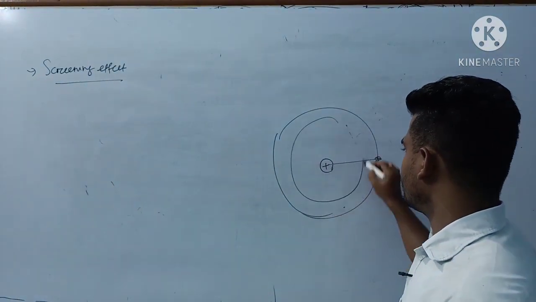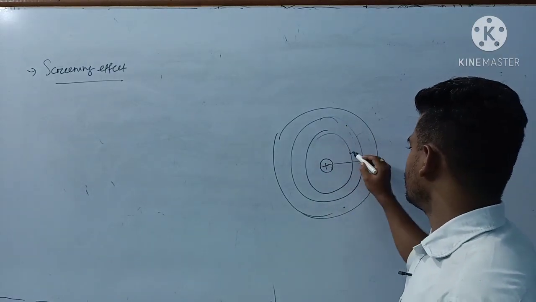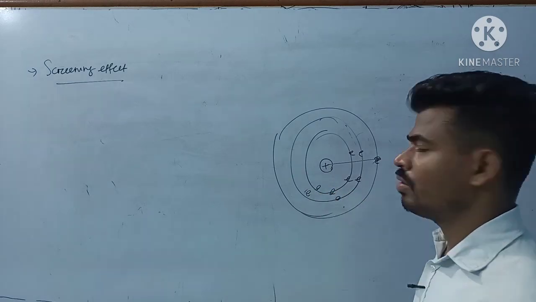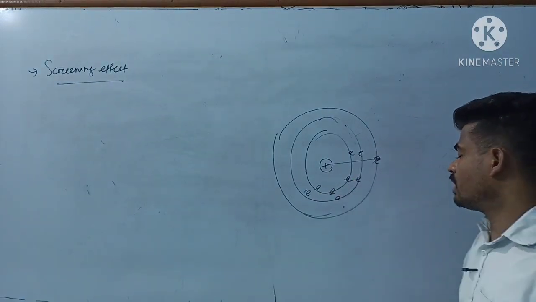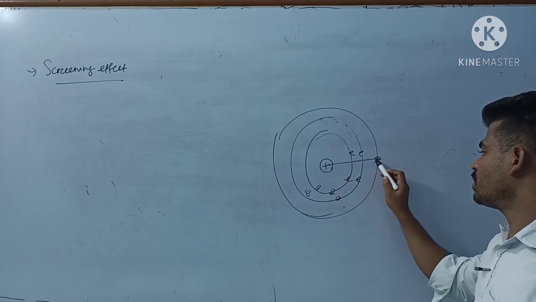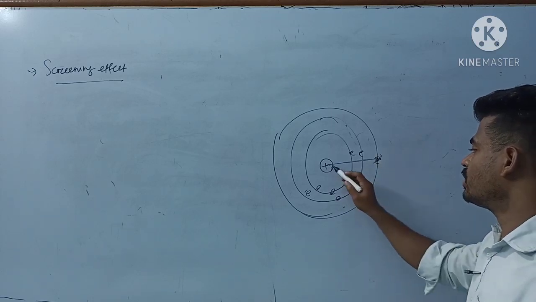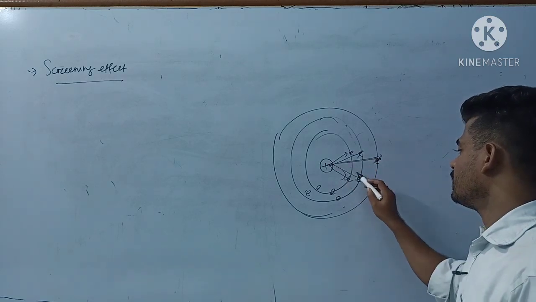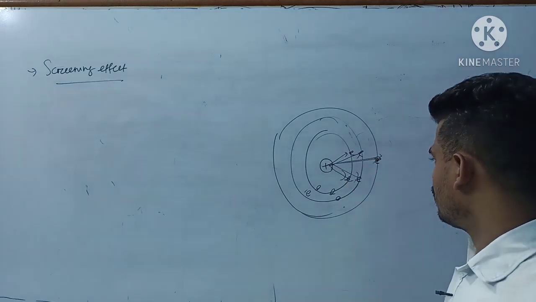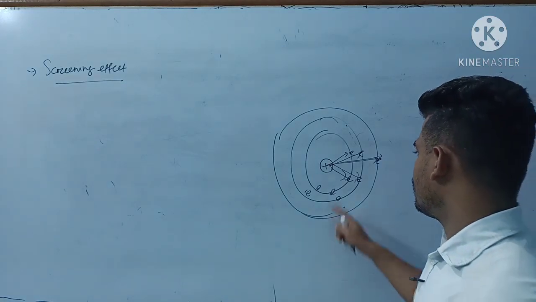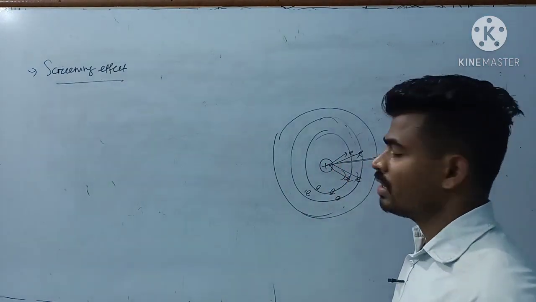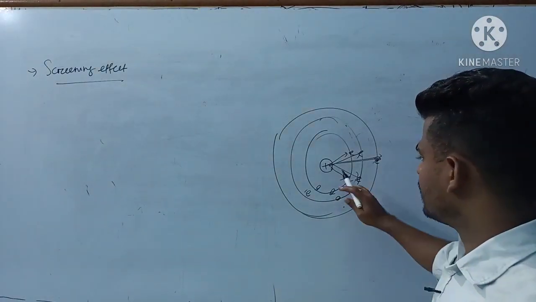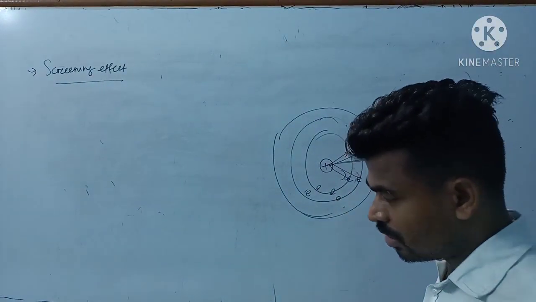If the number of inner shells becomes more, then definitely the number of electrons also becomes more. Due to the presence of these inner electrons, the nuclear force with respect to this electron decreases, because this attraction is right now utilized with this electron, this electron, this electron and this electron. So the nuclear force of attraction decreases due to the presence of inner electrons, that is called screening effect.